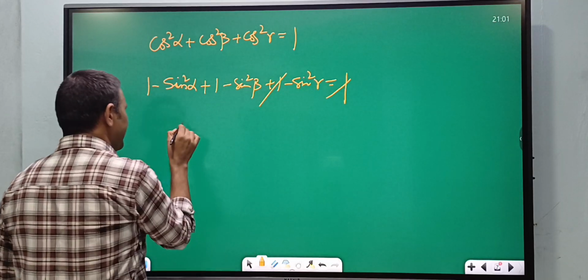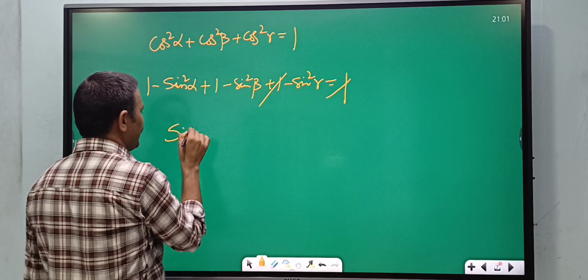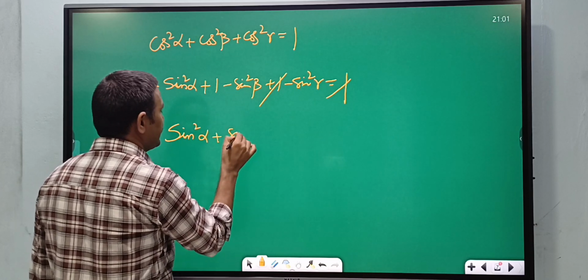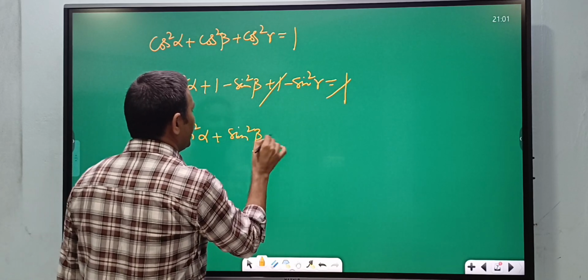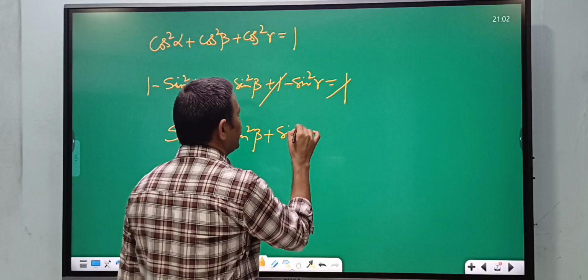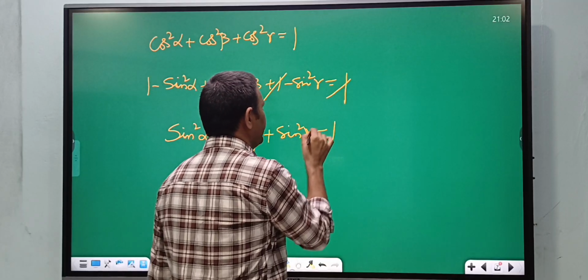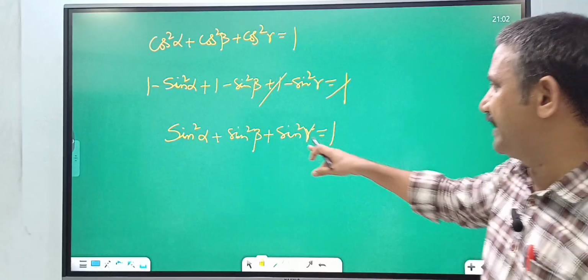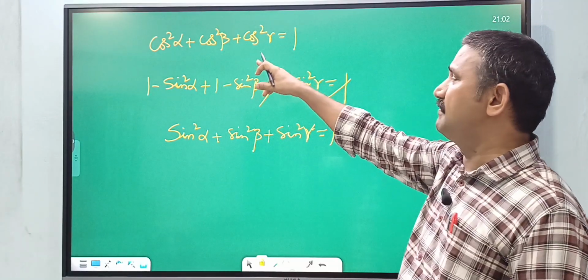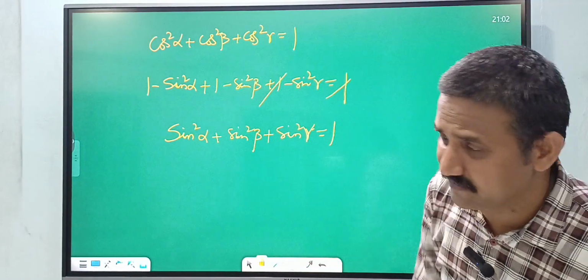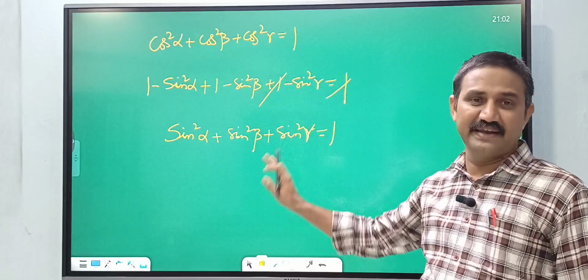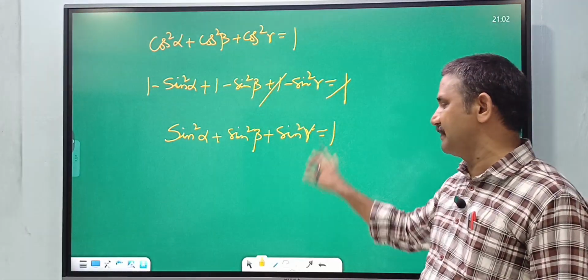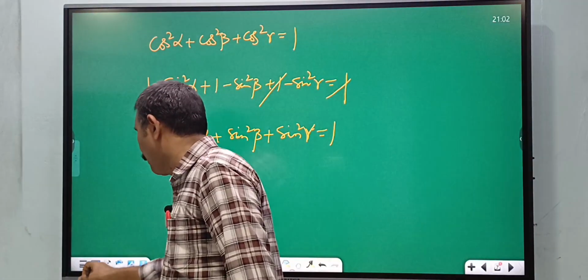The 1s cancel. From this, sin square alpha plus sin square beta plus sin square gamma is equal to 1. So this is the sum of the squares of the sine values. The sum of the squares of the directional cosines is 1 and the sum of the squares of the sines, sin square alpha plus sin square beta plus sin square gamma, is also equal to 1.